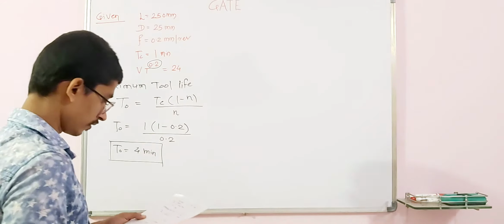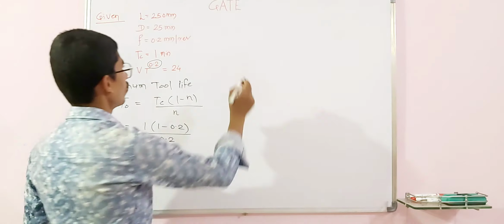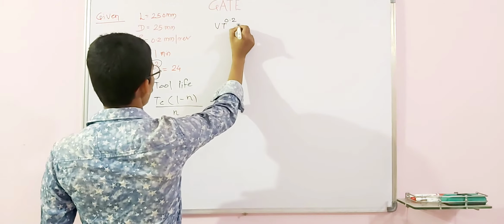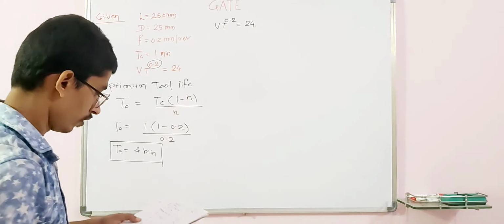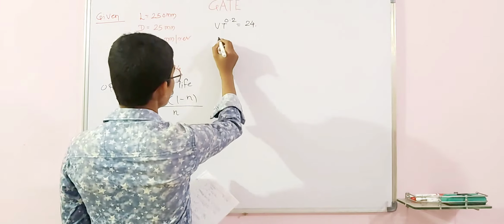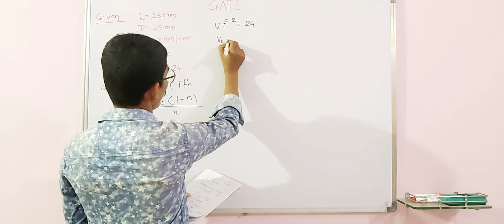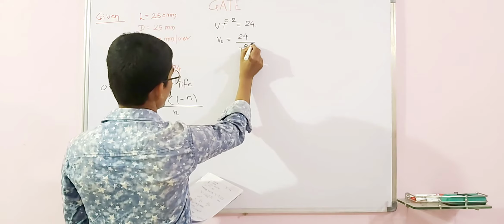What is the next task? Apply the relationship V t raised to 0.2 is equal to 24. From that, V naught is equal to 24 divided by t to the power 0.2.